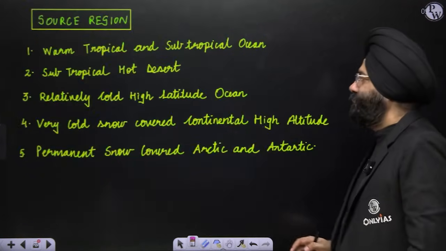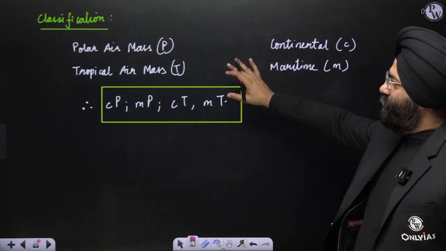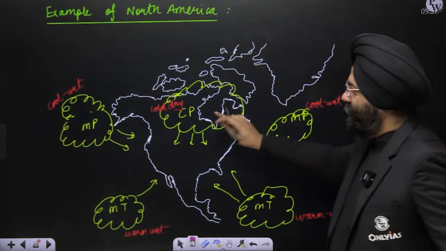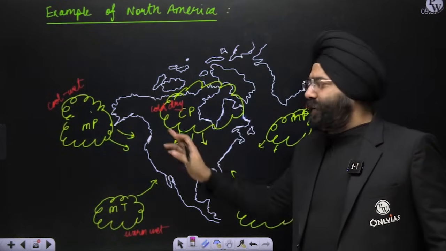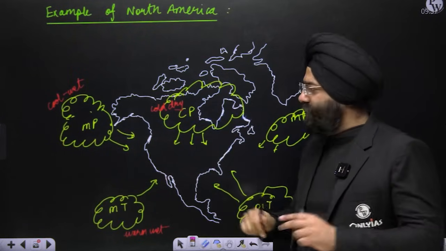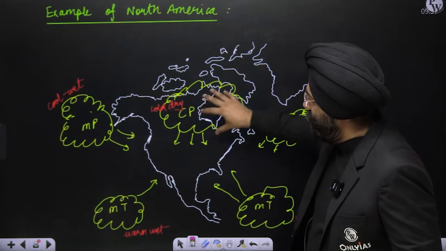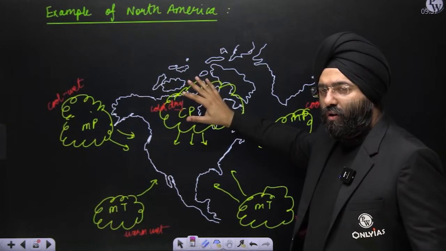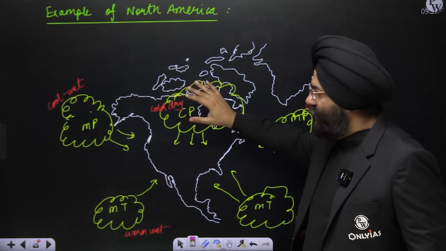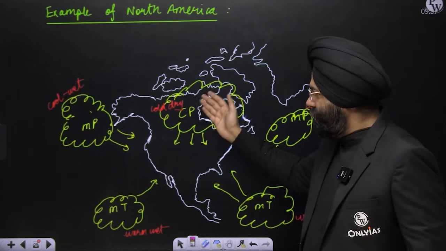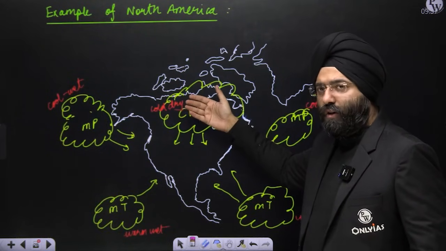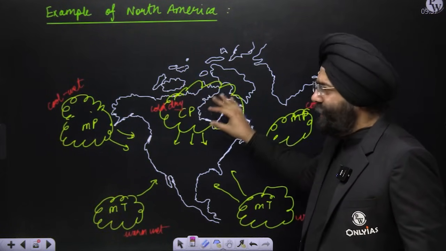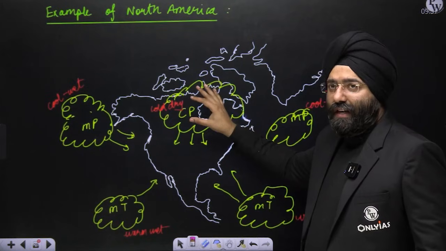Now see, before this also, let us see for 2 minutes. Leave the terminology that I mentioned, MP, CP, leave that for 2 minutes. Do you realize this large mass of air is present here? Now, if it is there for a sufficiently long time, it will acquire the characteristics of the source region which is below it, and it would have similar characteristics because it is there for a long time. This is known as an air mass.